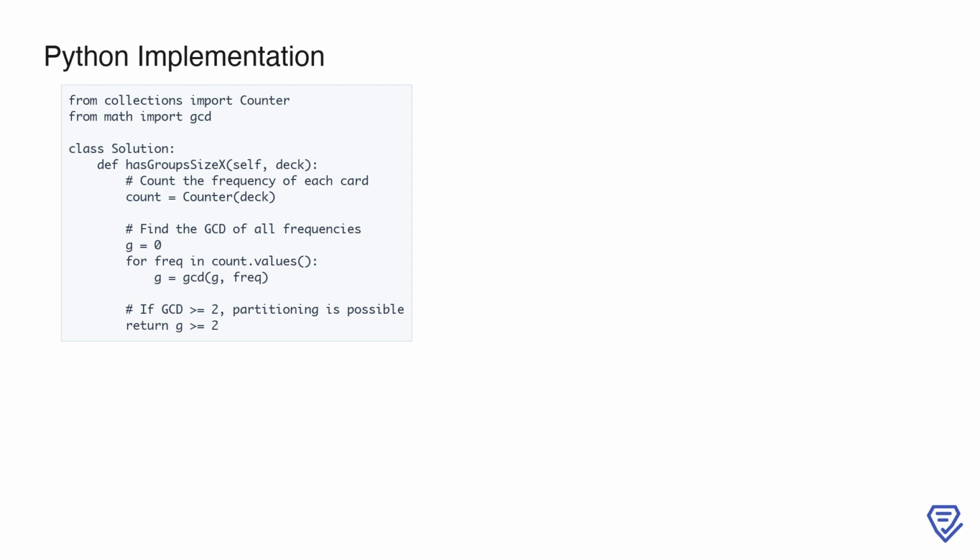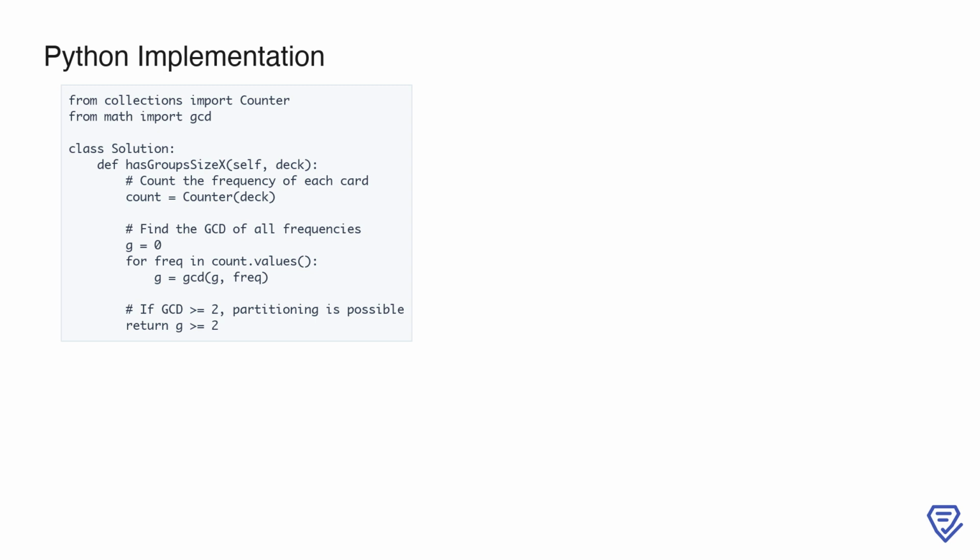Complexity analysis. Time complexity. Counting the frequencies takes O(n), where n is the size of the deck. Computing the GCD iteratively for k unique cards takes O(k * log(max_frequency)), where max_frequency is the highest frequency. Overall complexity is approximately O(n + k * log(max_frequency)). Space complexity. The counter object uses O(k) space, where k is the number of unique cards. This implementation efficiently handles edge cases, such as decks with only one unique card or decks where all frequencies are coprime.